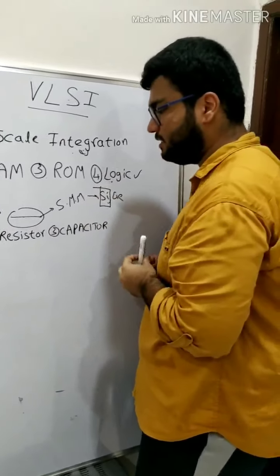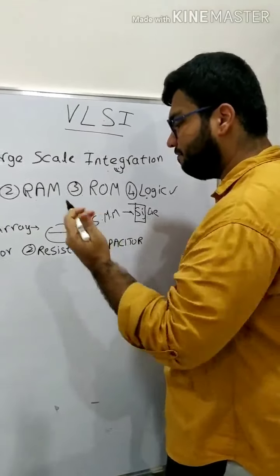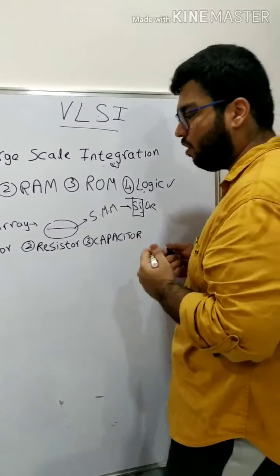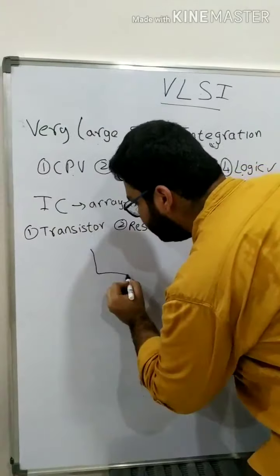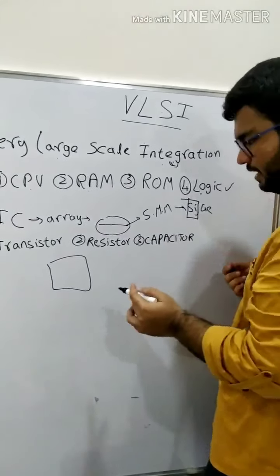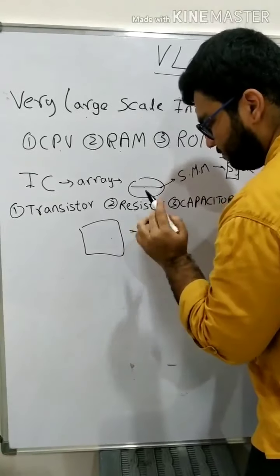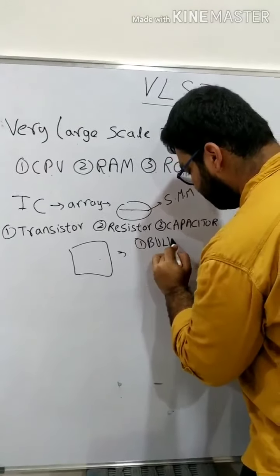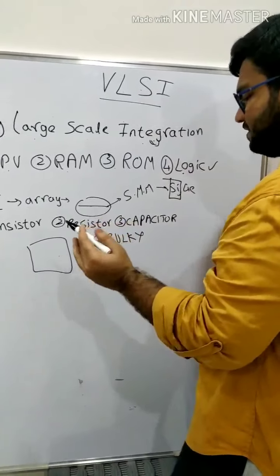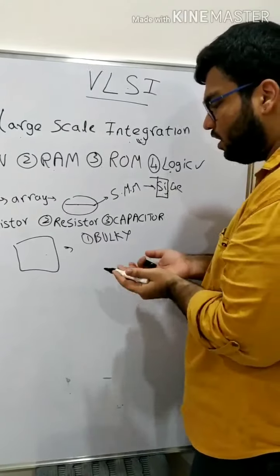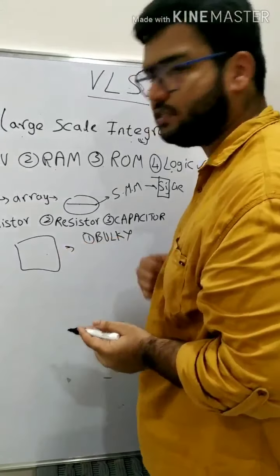In that case, for example, if you are using 50 transistors, 100 resistors and 150 capacitors, what happens? If these components are used in large number in a circuit, the first thing is the circuit becomes bulky, which is nothing but the size of the circuit increases, and in other ways we can also say that the volume occupied by the circuit increases.